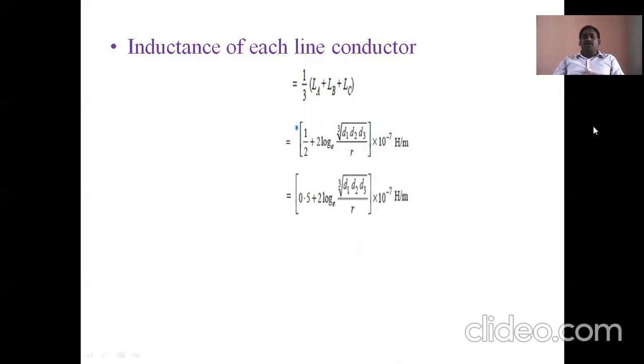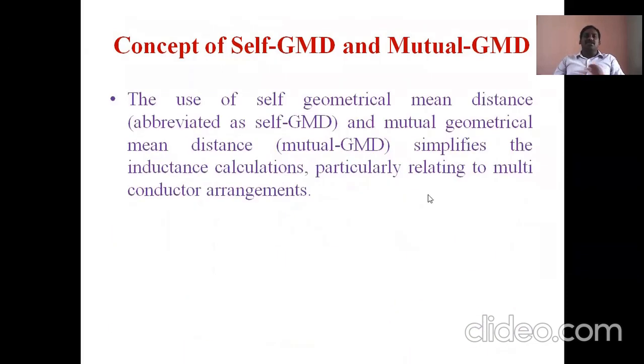And finally, it is further simplification, 0.5, 1 by 2. So like that, we have to calculate inductance for a three-phase system, in equal spacing and unequal spacing. In that, a very important concept is the concept of self-GMD and mutual GMD. Why these are discussed: these simple determinations of self-GMD and mutual GMD give simplification of inductance calculation in the transmission system.